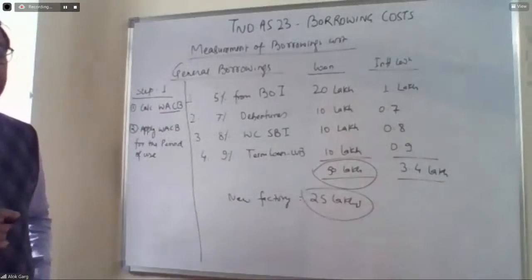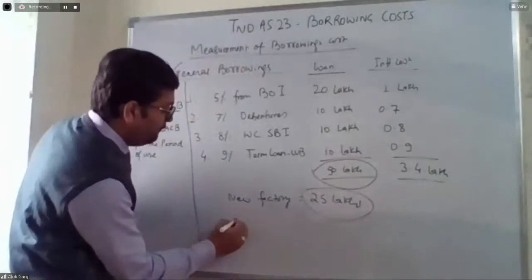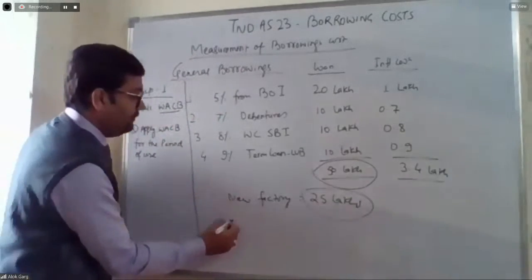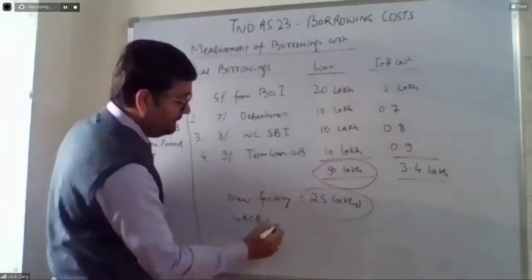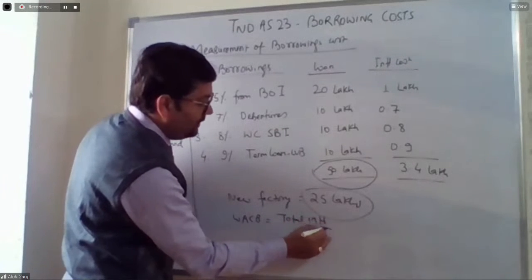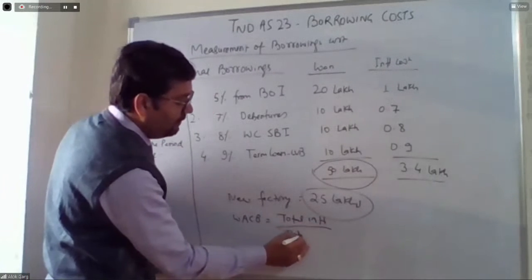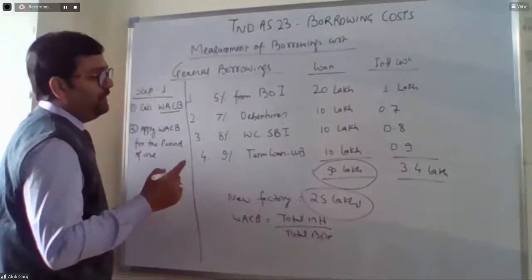So how will this weighted average cost of borrowing be calculated? Weighted average cost of borrowing is equal to total interest divided by total borrowing. So what is the weighted average cost of borrowing in this case?